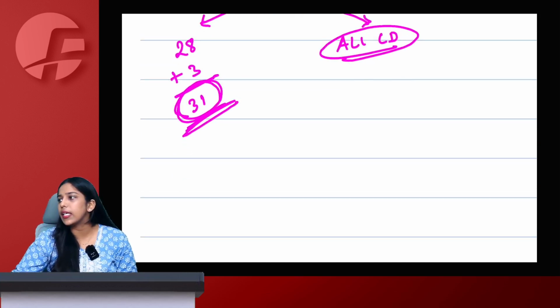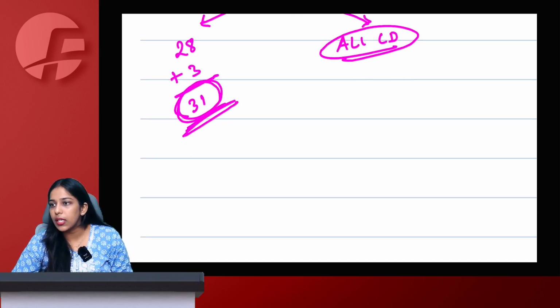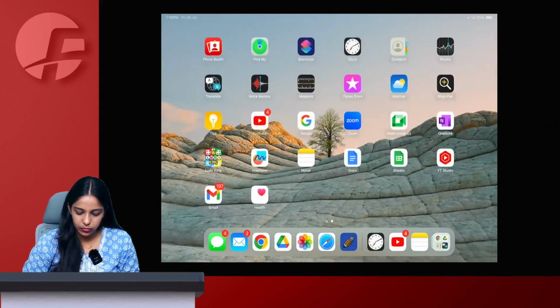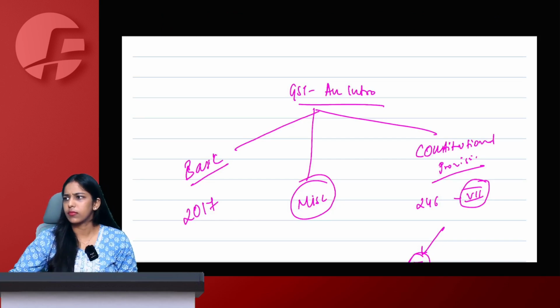Why is the screen appearing small? Just a second. What happened?